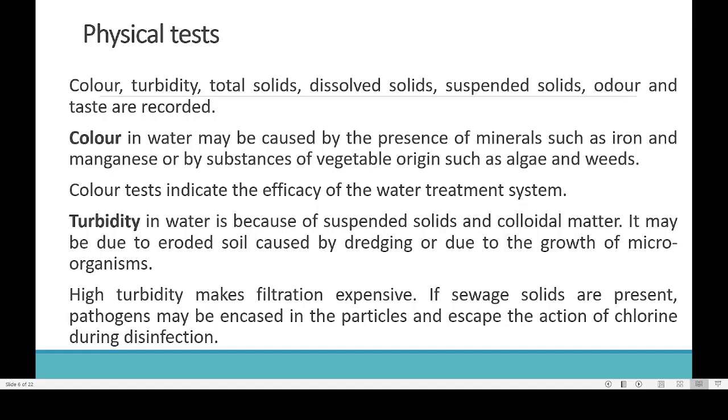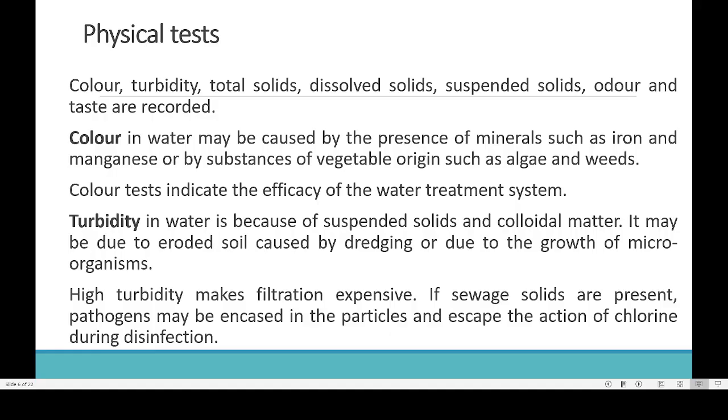If too much iron is present in water, the color of the water will be red, and manganese may also be there. Then so many substances which are present in vegetation, like algae, weeds, etc., can also enter the water and change the color. If too much algae is there, the color may turn green. So color is one indicator. The color test indicates the efficacy of the water treatment system. So if the water is of clean, clear color, then we can assure that that water is of good quality. The second test is the turbidity test.